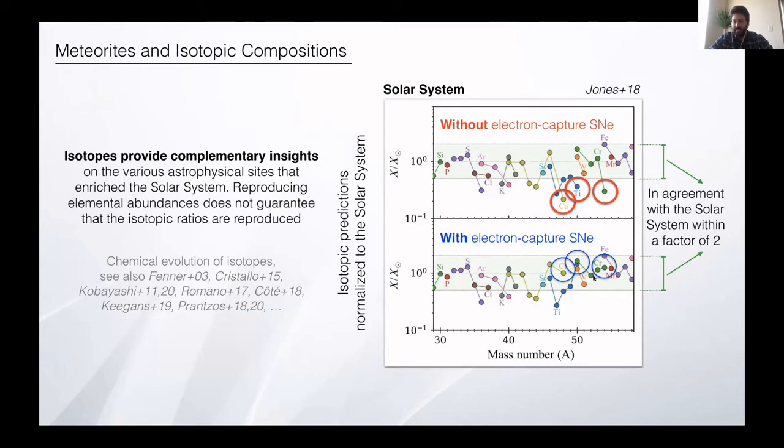And this is not something that we could have seen if we were to only look at elements. So really, looking at isotopes provides further insight into all the various astrophysical sites that could have enriched the solar system. So this is just one example. It doesn't mean that's the final solution, but isotopes can be very useful actually.